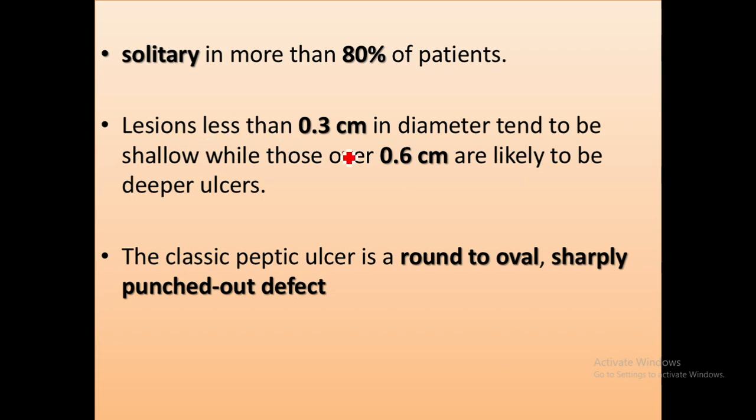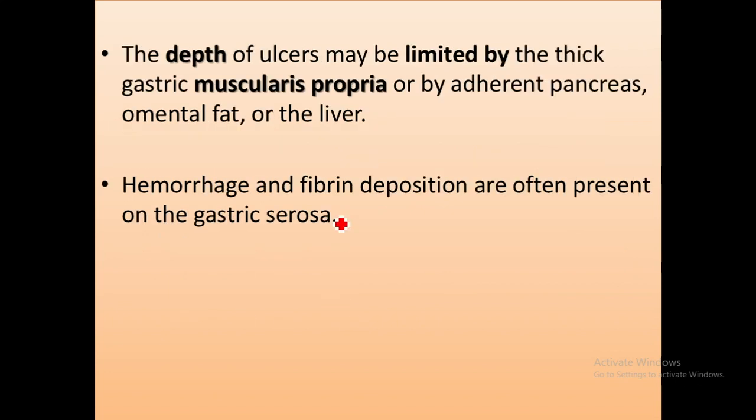Lesions that are less than 0.3 cm tend to be shallow, while those more than 0.6 cm tend to be deep. The classical peptic ulcer is a round to oval, sharply punched out defect. The depth of the ulcer may be limited to the muscularis propria or by adherent pancreas, omental fat or liver. Hemorrhage and fibrin deposition are often present on the gastric serosa.